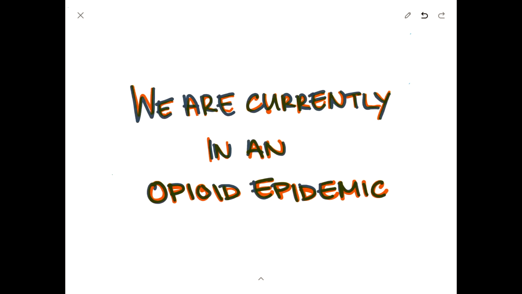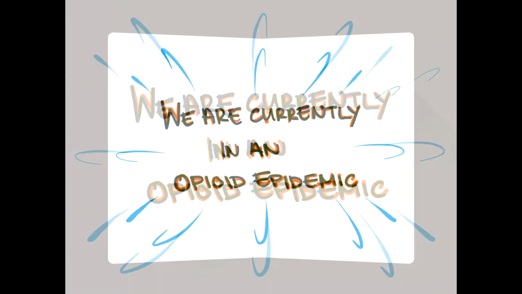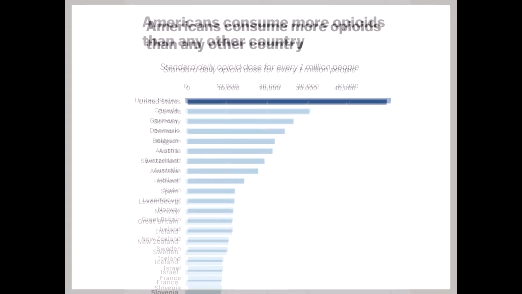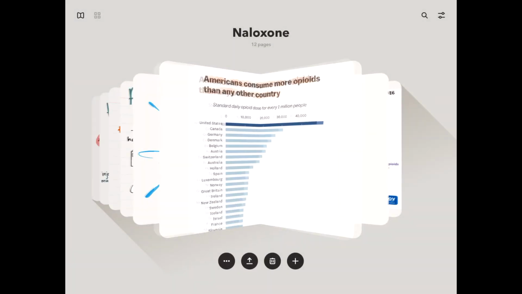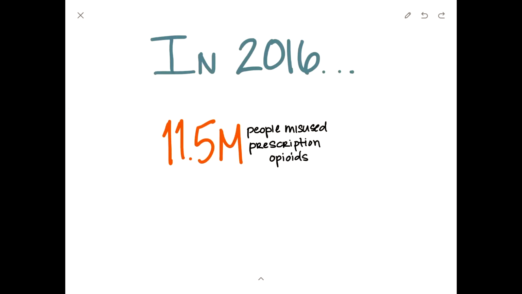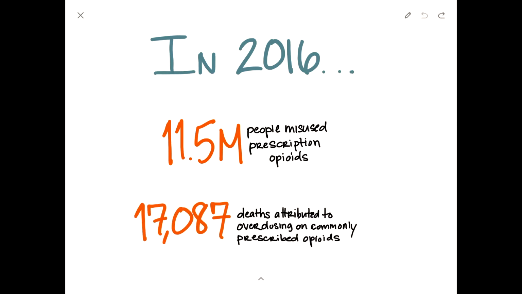We are currently in an opioid epidemic. Americans consume more opioids than any other country. In 2016 alone, 11.5 million people misused prescription opioids, and 17,087 deaths were attributed to overdosing on common prescription opioids.